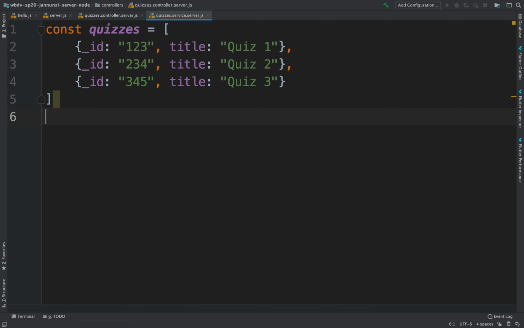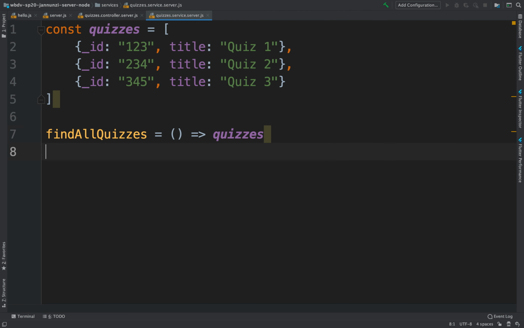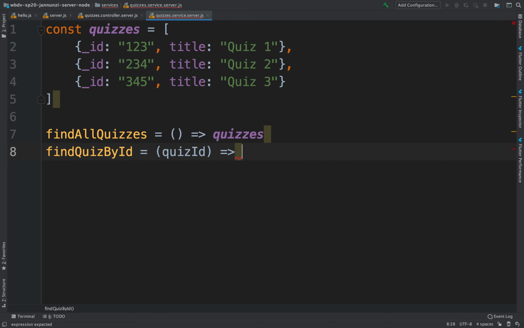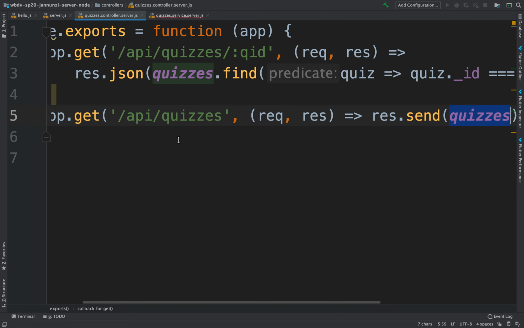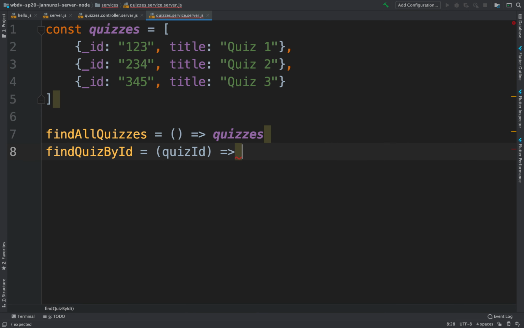So let's declare a couple of functions here. We'll say findAllQuizzes. And this function is just doing what? It's just going to return all the quizzes. That's it. Whereas we're going to have another function, findQuizById, which is going to take as argument a quiz ID. And it's going to do what? It's going to do this here. It's going to iterate over the quizzes, looking for the quiz with that ID.